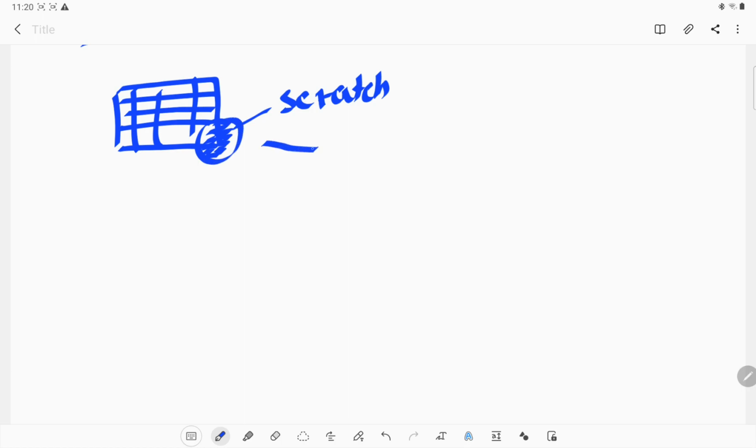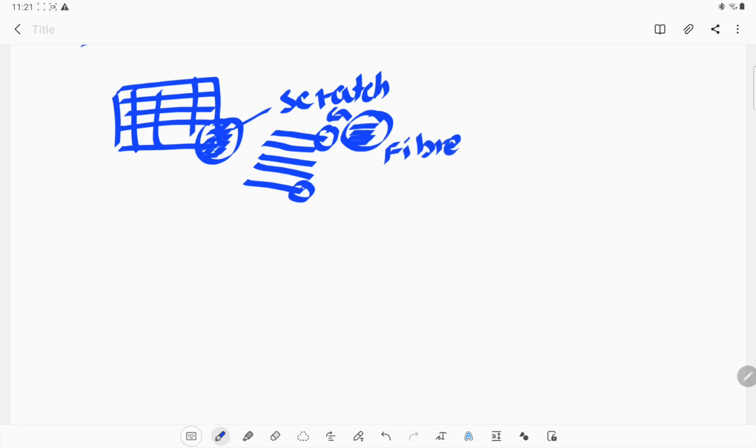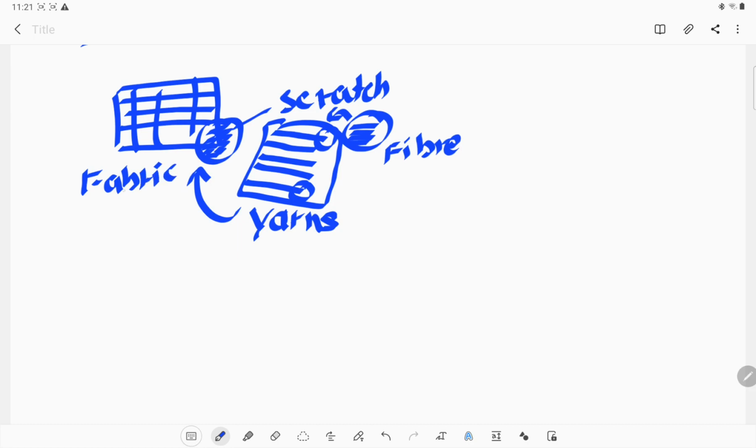Now you can see thick threads coming out of it, and if you look more closely, these thick threads also contain some thin threads from which they consist. So this is the fiber, and these are the yarns which we are talking about. These yarns are arranged together and form a fabric. Okay, this is the whole concept which you need to understand first.